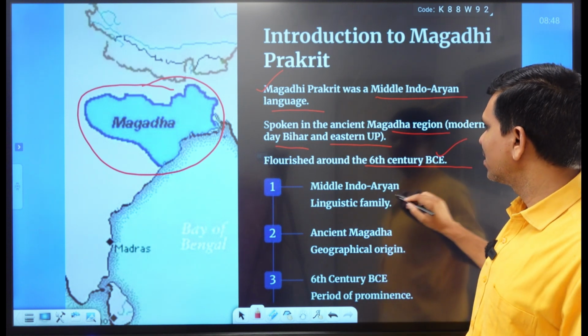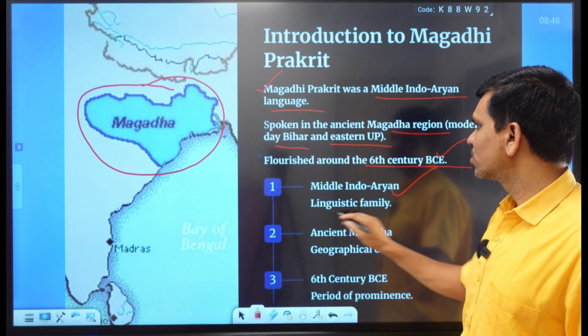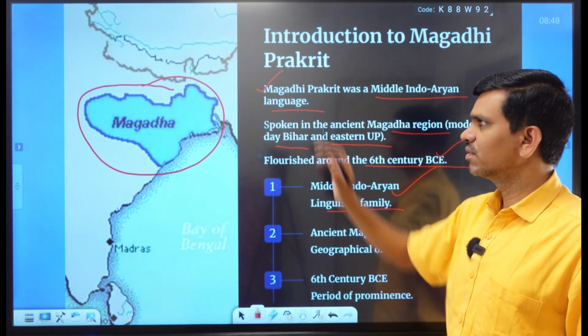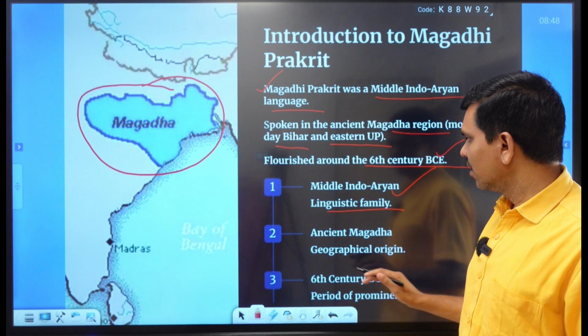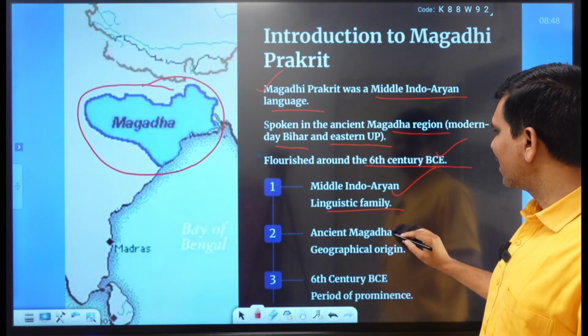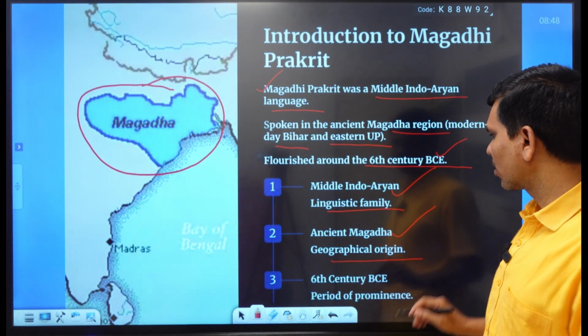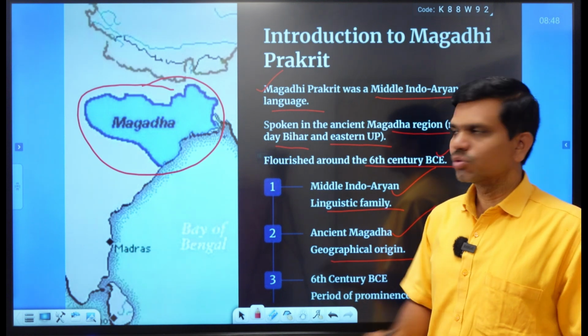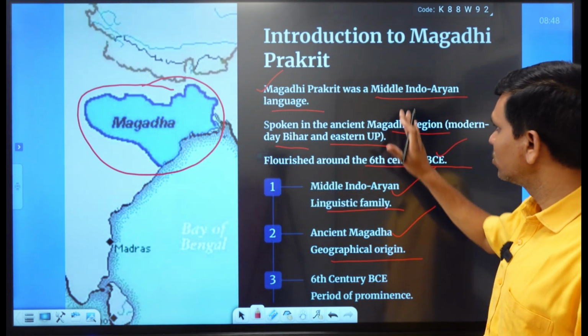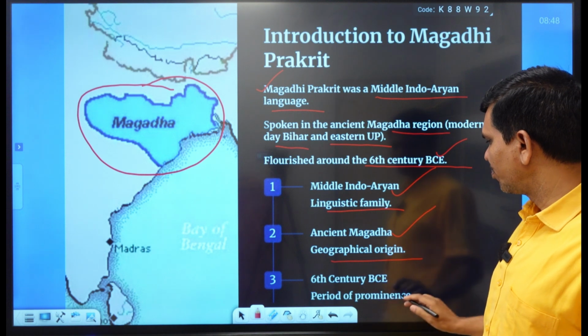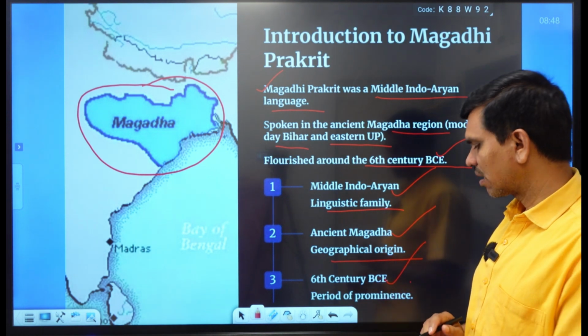So it is a middle Indo-Aryan linguistic family. The family of Magadhi is Indo-Aryan. Then it is spoken in ancient Magadha, which is the geographical origin, if we want to stress. So this is the geographical origin of Magadhi, and the period is the 6th century before Christ.